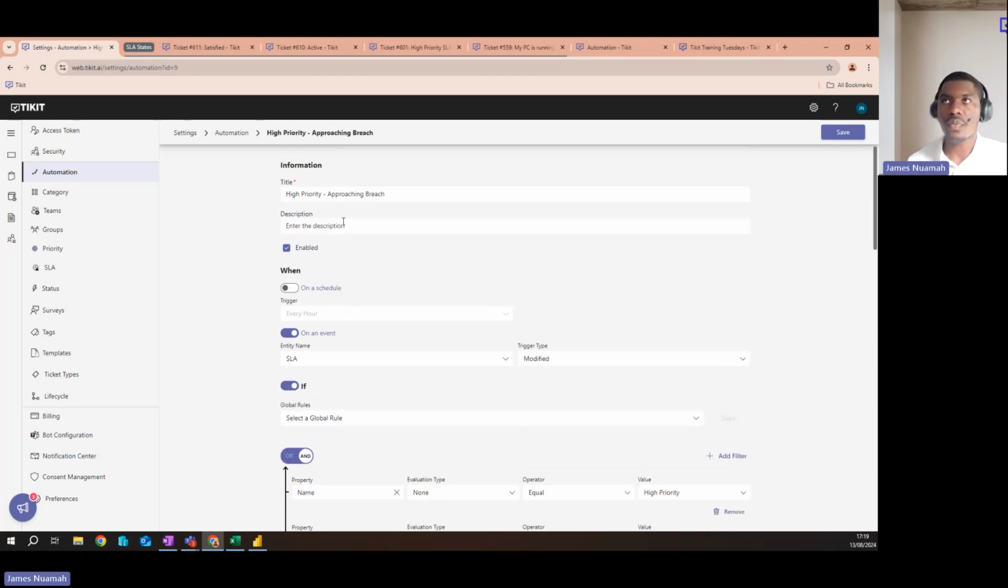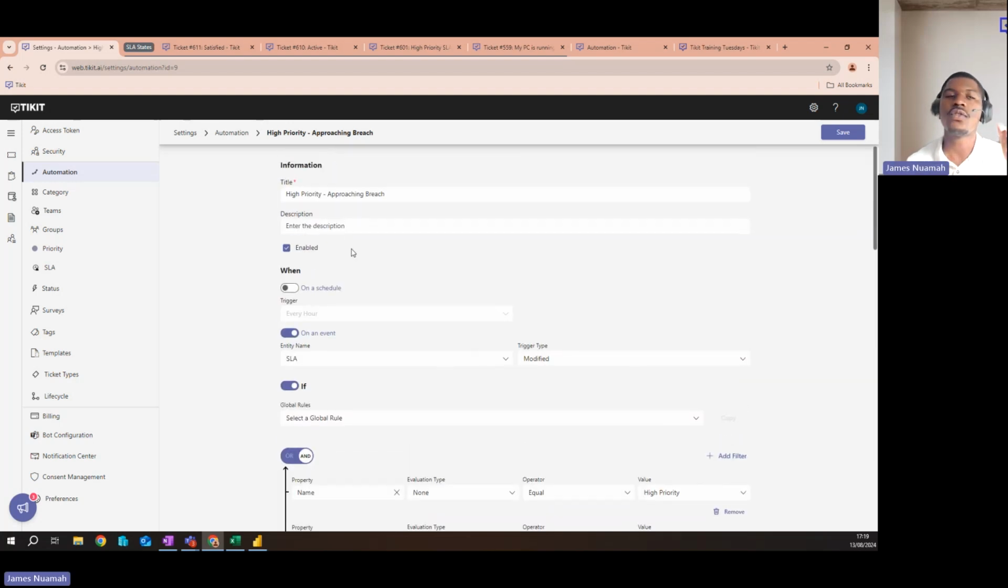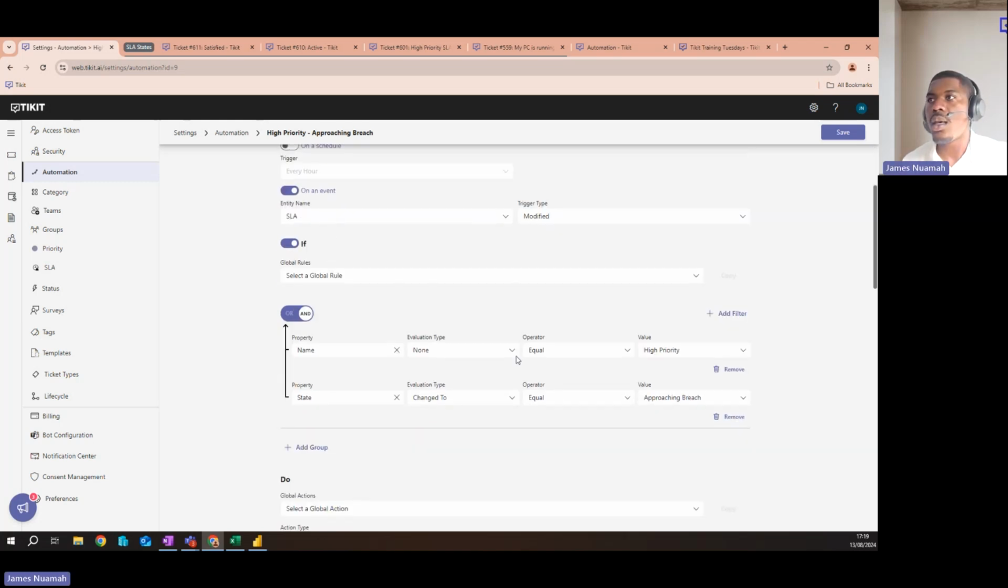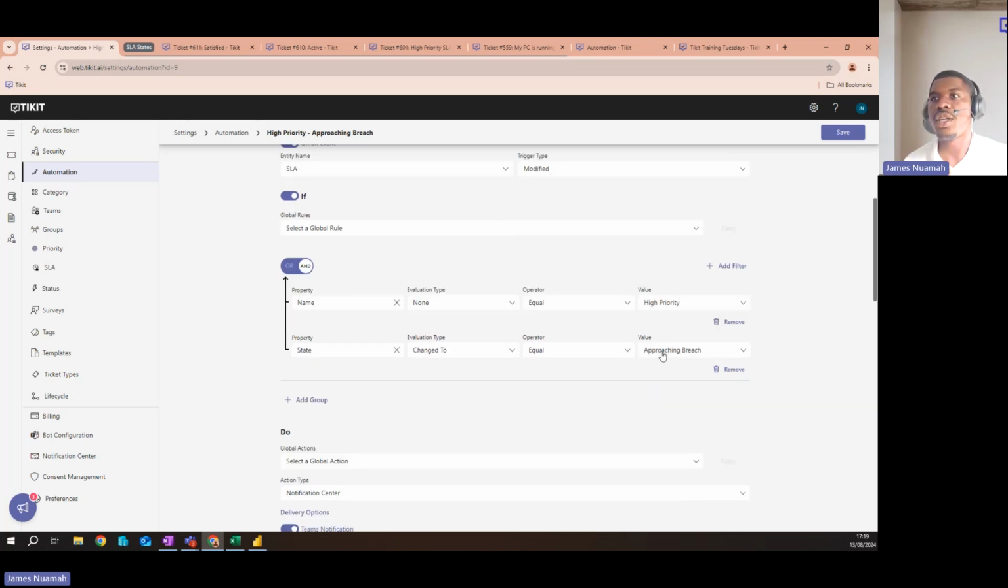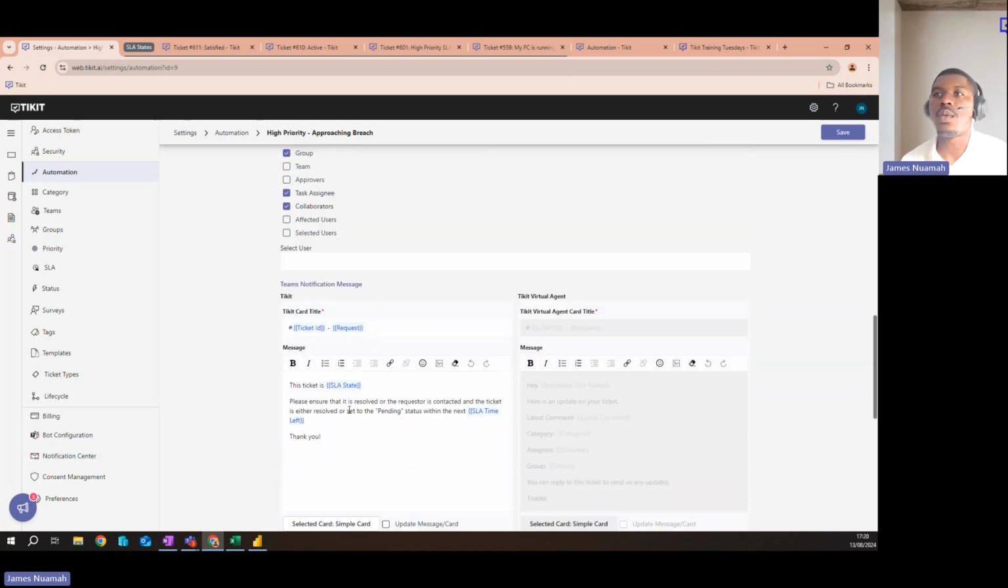Now, for this one, a high priority ticket has come in, but I want to send out a notification when it changes from active to approaching breach. So I've done SLA modified. Of course, it needs to be the high priority SLA. And if it's changed to approaching breach, then I want a notification to go out. And for this one, as an example, I've said this ticket is, and it'll give the state of the ticket. So it will say approaching breach.